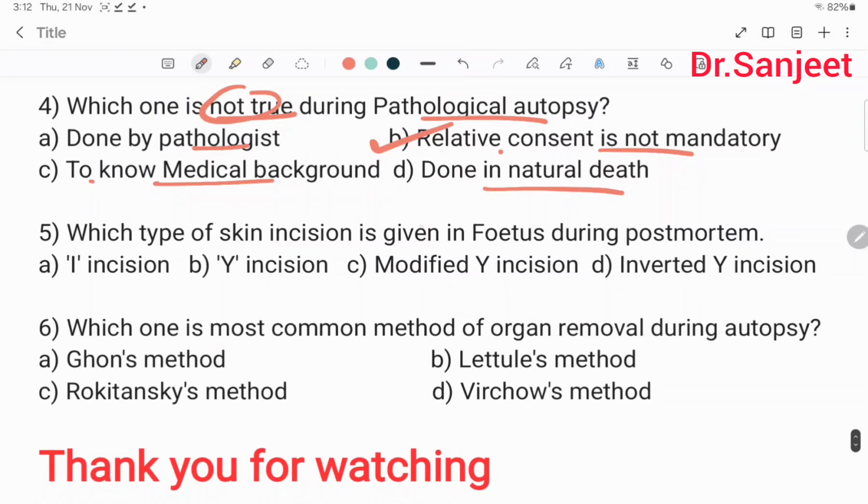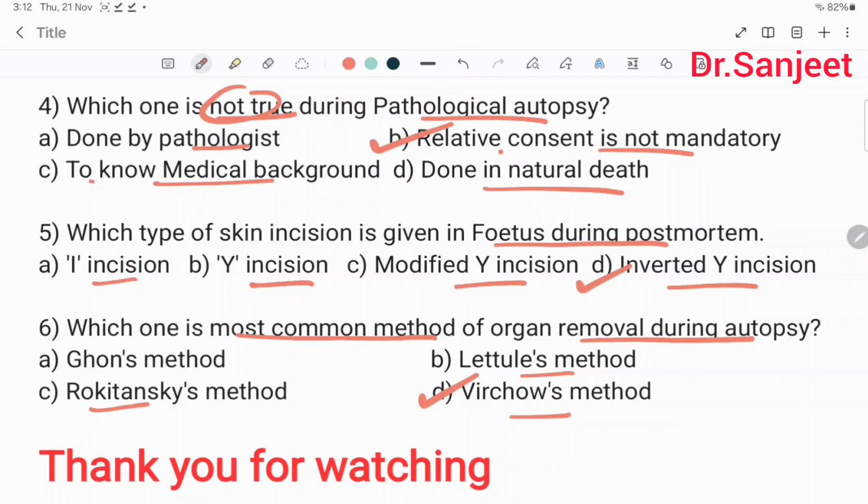Which type of skin incision is given in a fetus during postmortem? I incision, Y incision, modified Y incision, inverted Y incision. Which one is the most common method of organ removal during autopsy? Ghon's method, Letulle method, Rokitansky method or Virchow method. The Virchow method is the most common method for organ removal.